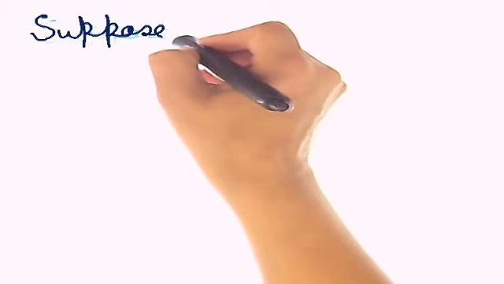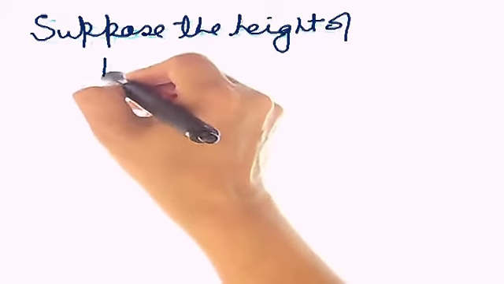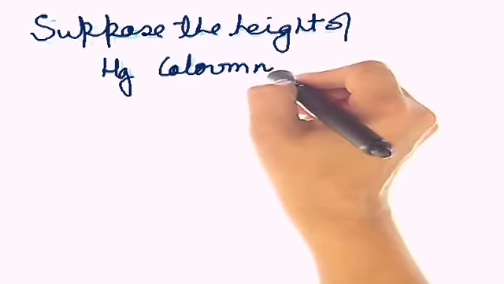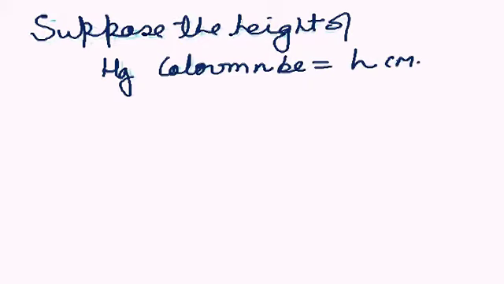Fine. So suppose the height of the mercury column be H centimeter. Got it? The height which I just showed you in the diagram, which is made by the pressure exerted by the atmosphere.